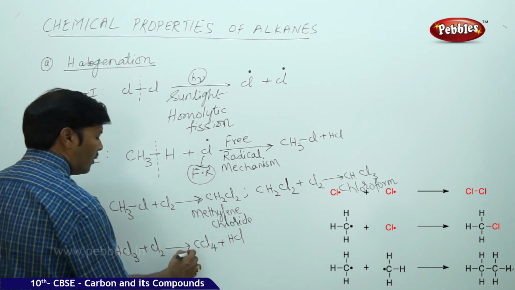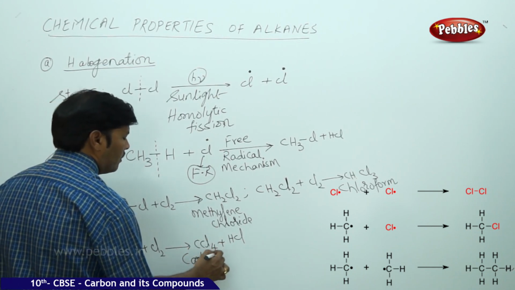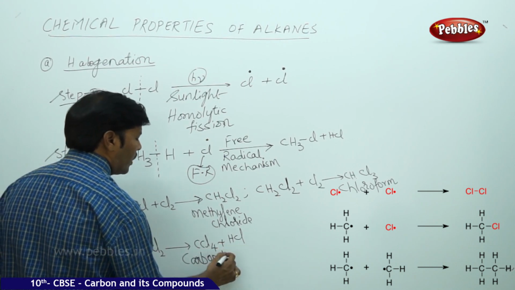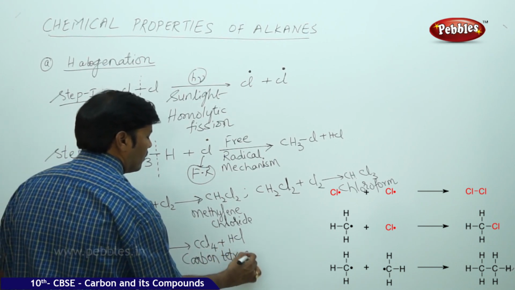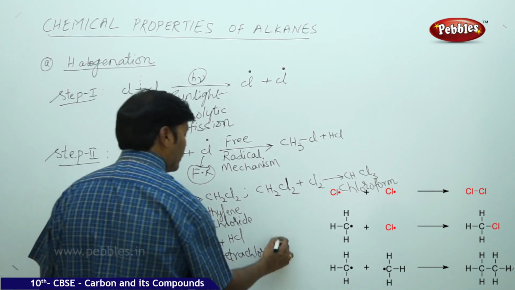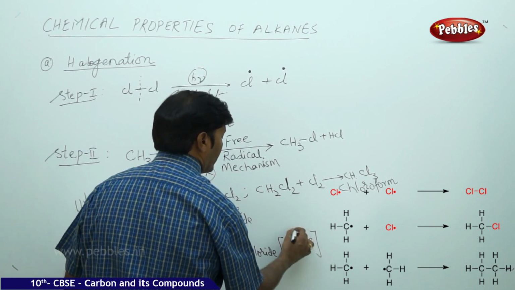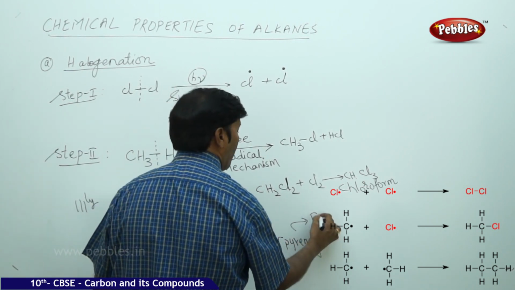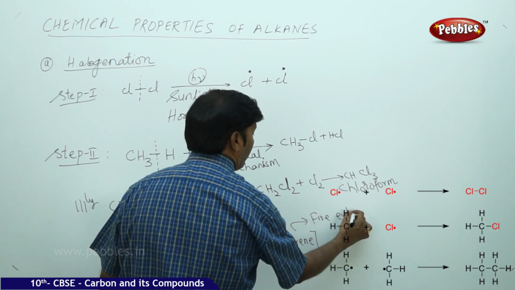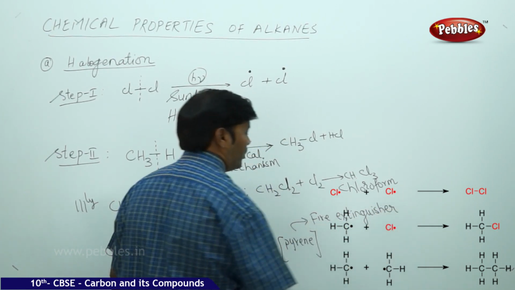This CCl4 is called carbon tetrachloride, in bracket we can say pyrene, which can be used as a fire extinguisher.